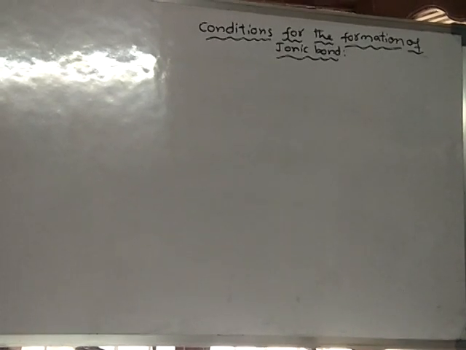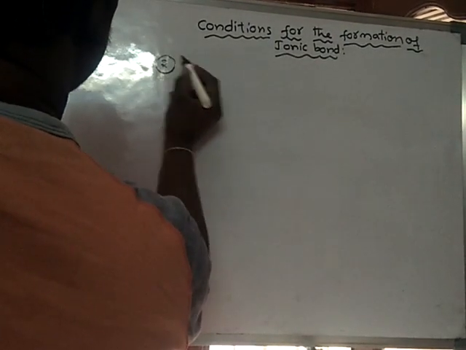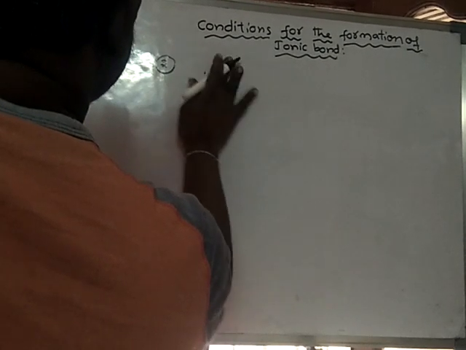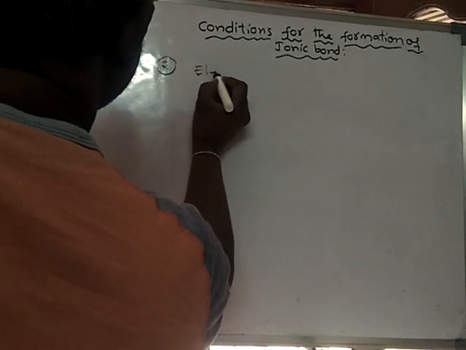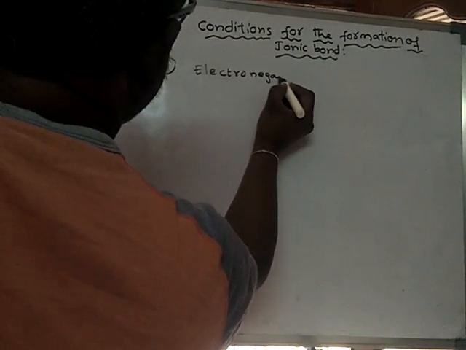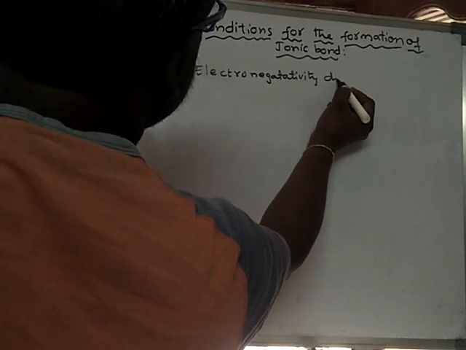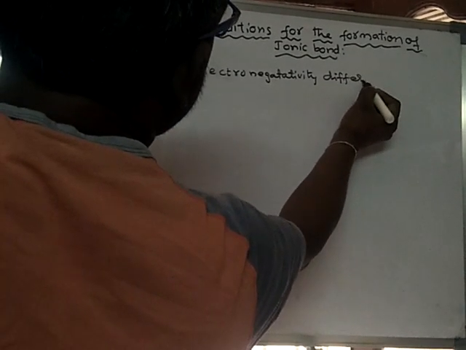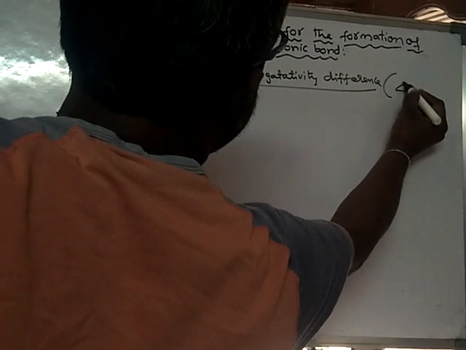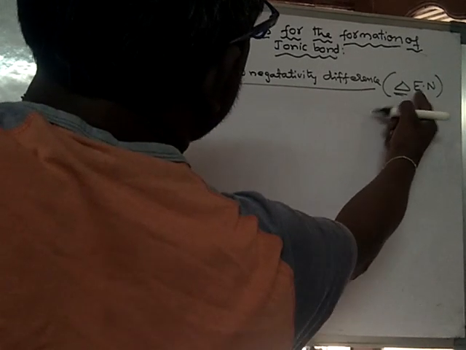Now let us learn about the second condition. What is the second condition? Condition number 2: difference in electronegativity. Electronegativity difference is generally denoted with delta EN. Delta means a difference.